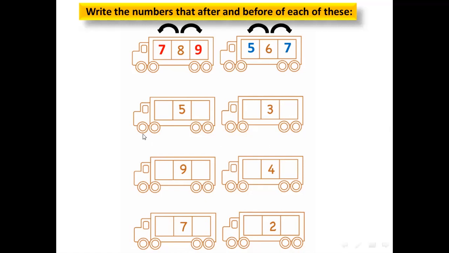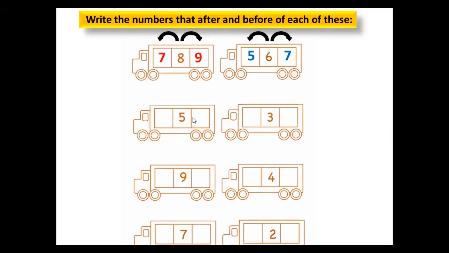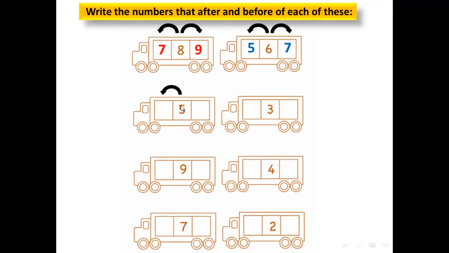Okay, I want Layla. Layla, can you hear me, honey? Layla, can you hear me? Layla, can you hear me, honey? Yes. Okay, the next one here is 5. What comes before 5? Before. Count backward. Take one step backward. Before. 1 less 5. 4. 4, yes. And after 5? 6. Yes, excellent. After 5, 6. Thank you, Lulu.